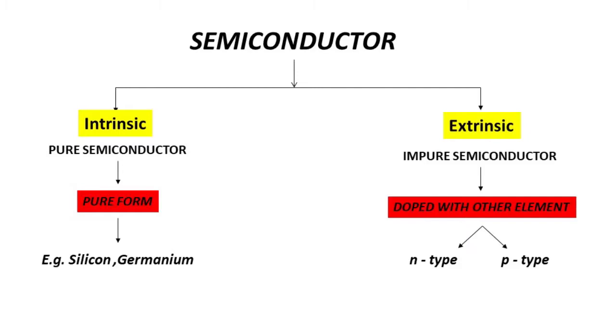Examples of pure or intrinsic semiconductors are silicon and germanium. Based on doping, extrinsic semiconductors are further divided into two types, N-type and P-type. In today's lecture, we are going to discuss intrinsic semiconductors only.